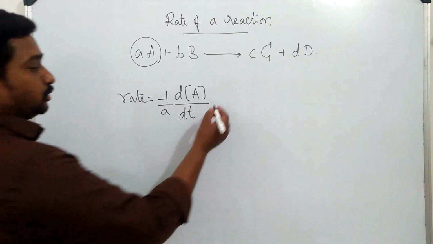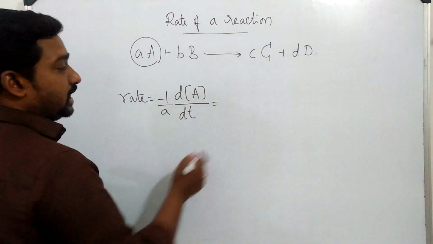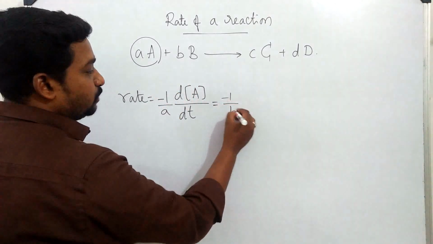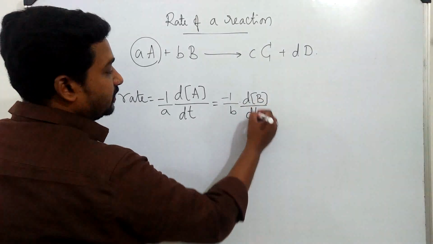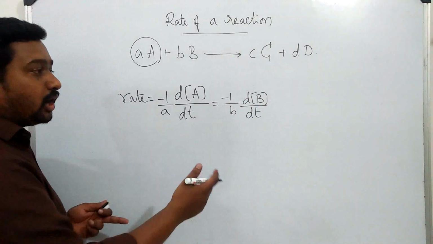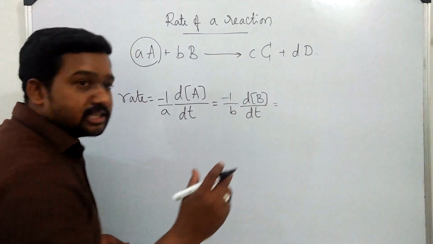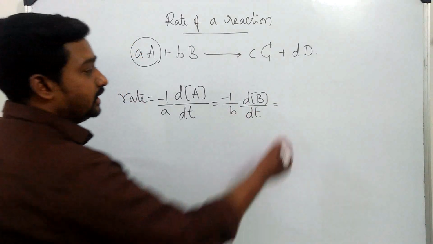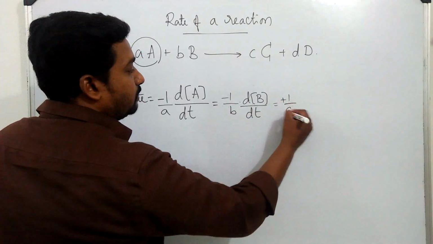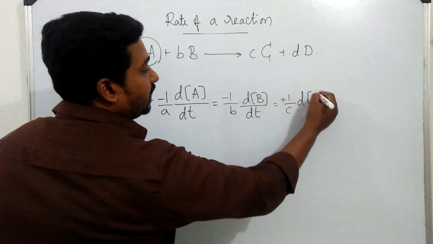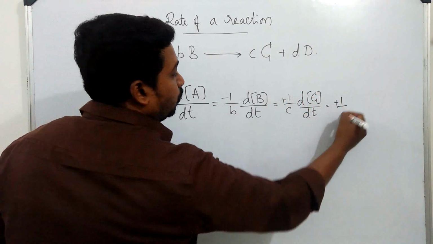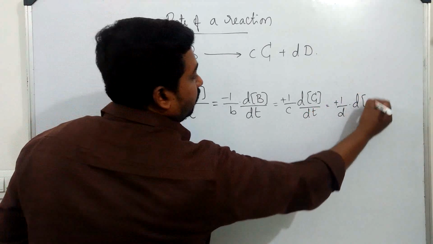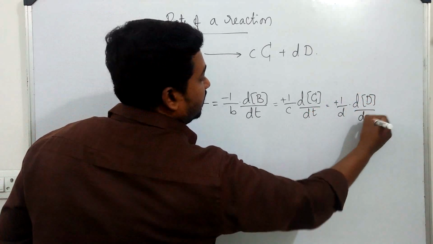Now similar to that, the rate with respect to B will be minus (1/b) d[B]/dt. Now for the product, as the product concentration increases with time, it is represented as (1/c) d[C]/dt, which is equal to (1/d) d[D]/dt.